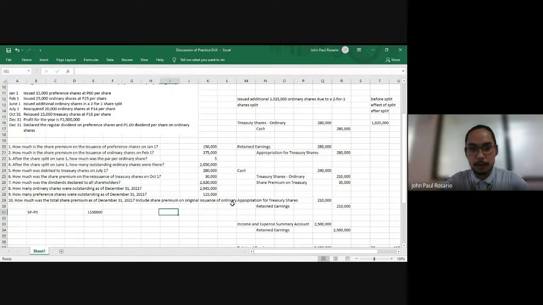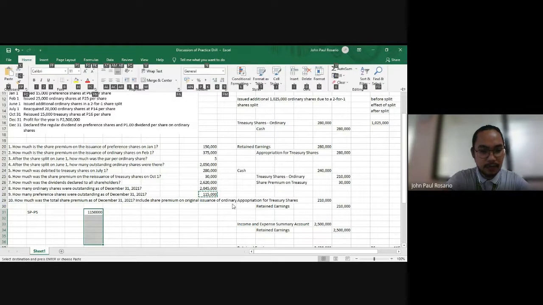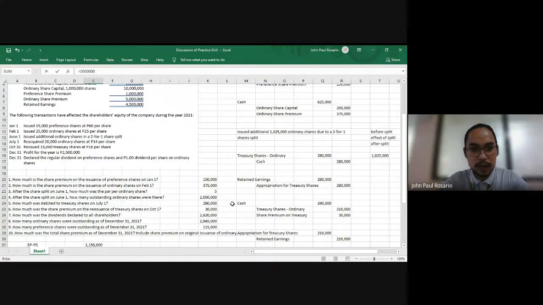Okay? So that means that our total share premium on preference shares original issuance is 1,150,000.